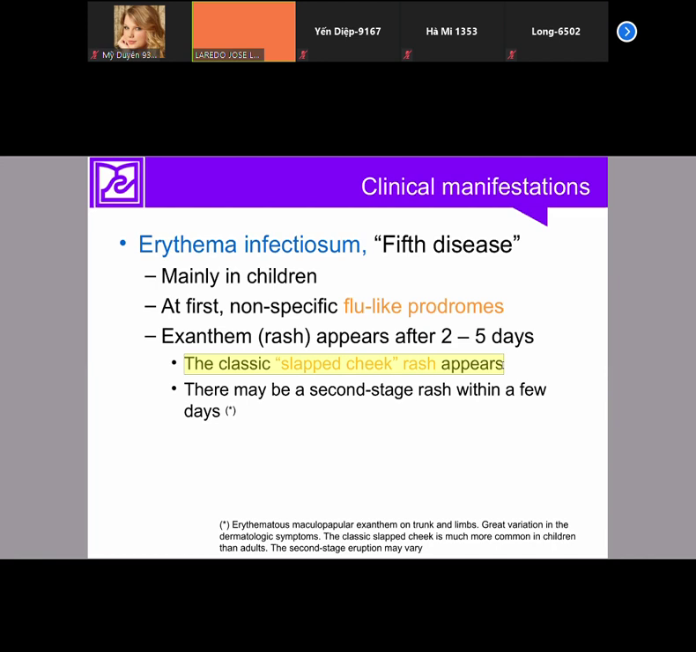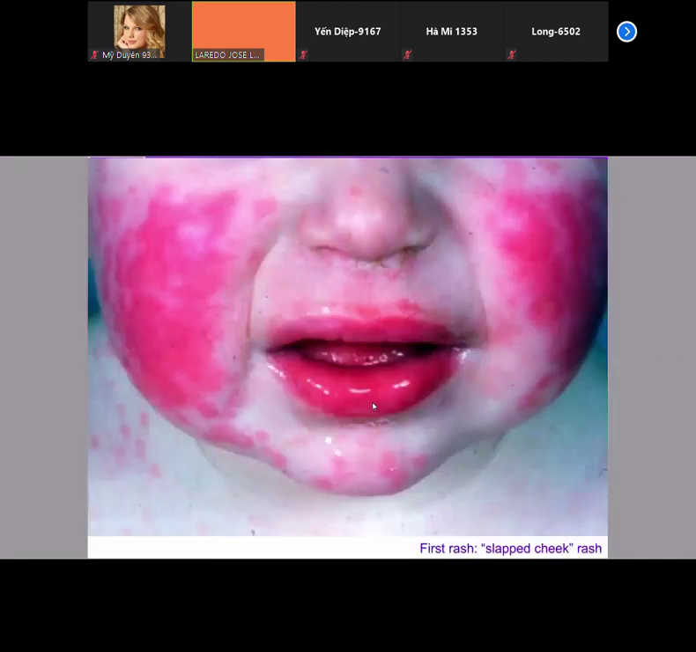Some children, not all, may develop another rash some days later in the whole body. So two exanthems, two rashes. The first one in the face, the typical slap cheek rash. Second exanthem, only some children in the whole body. This is the typical first exanthem. This is the typical slap cheek rash.